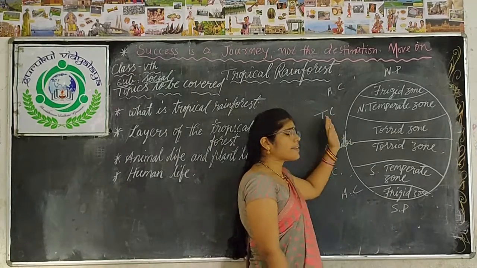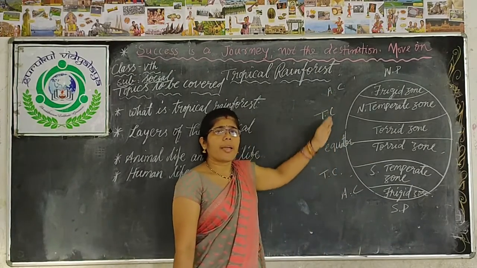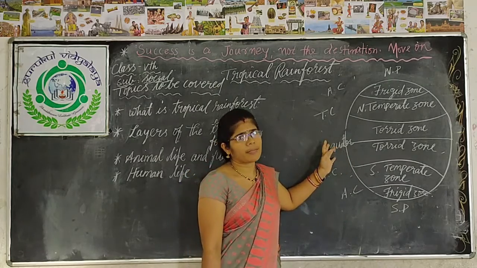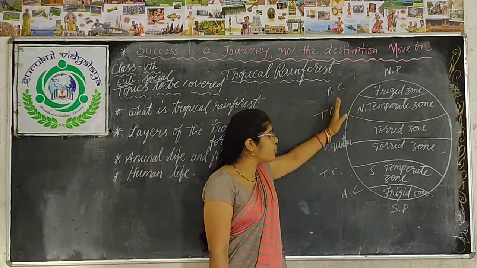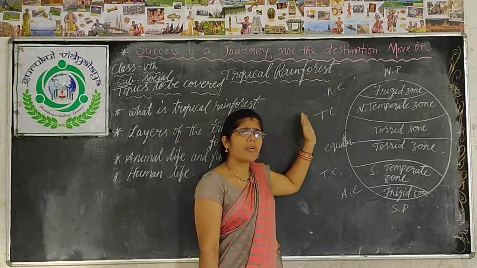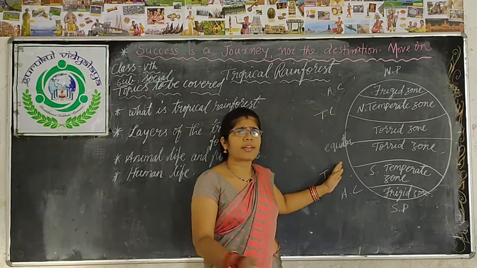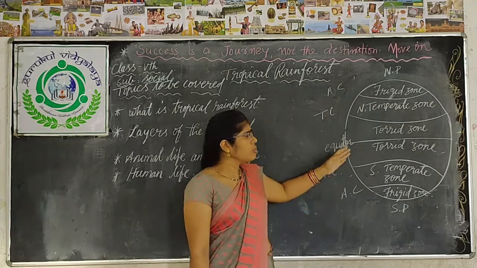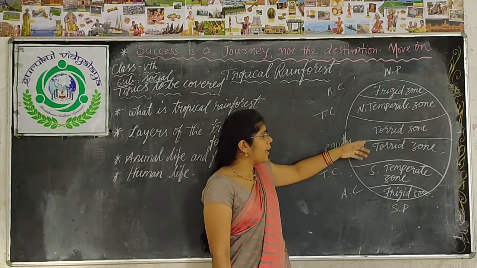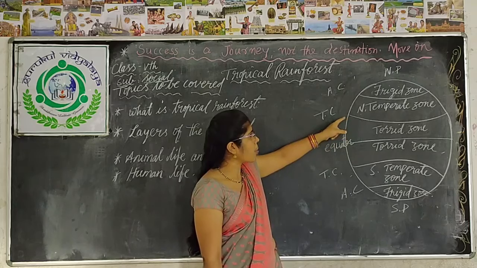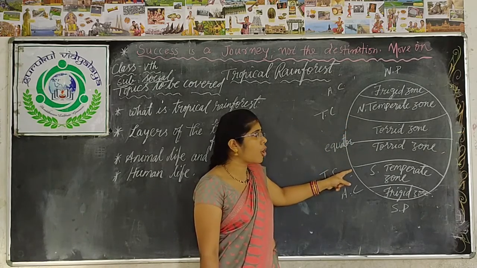Our earth is receiving different amounts of sun rays from the sun, so according to the amount of heat, the heat zones are divided, as we discussed in the previous chapter. The torrid zone starts from Tropic of Cancer to Tropic of Capricorn.